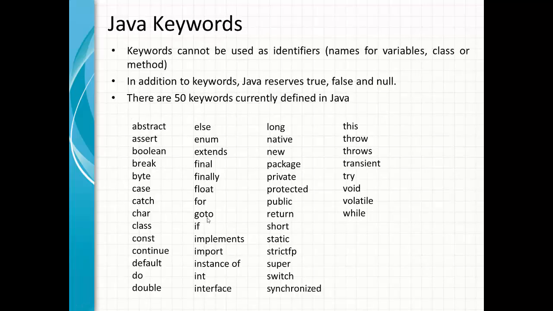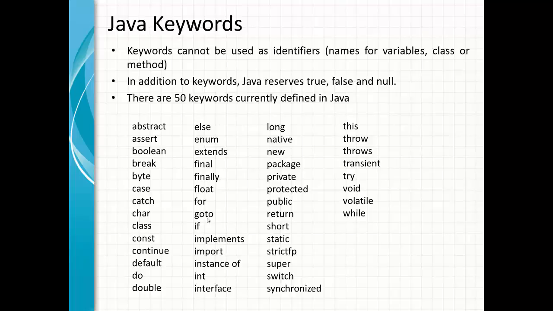Now, let us quickly discuss Java keywords. Keywords are reserved words which we cannot use as identifiers. So, we cannot use these keywords to name a variable or a method or a class. We have 50 keywords in Java. And other than these 50, there are 3 more reserved words: true, false, and null.